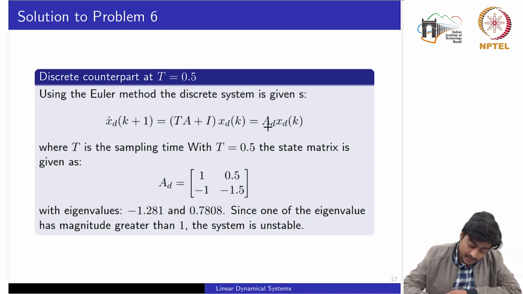So we obtain this A_D. After putting T equal to 0.5, the continuous time A matrix and the identity, we obtain this A_D. Now computing the eigenvalues of this A_D matrix, we see that one eigenvalue is inside the unit circle, while another is outside the unit circle. So if I sample my continuous time system at 0.5, we notice that the system is no longer stable in the discrete time domain.